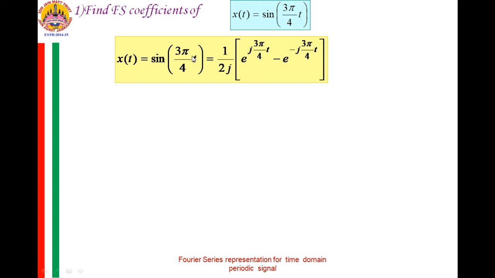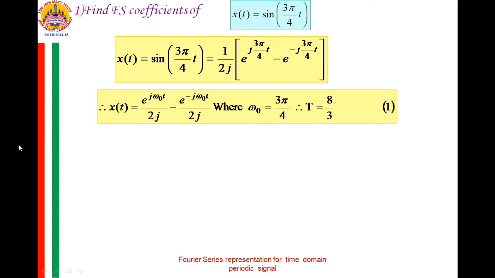Since sinusoidal signals can be expressed in terms of complex exponentials, we express it in that form and compare this complex exponential series with the infinite series of x of t.